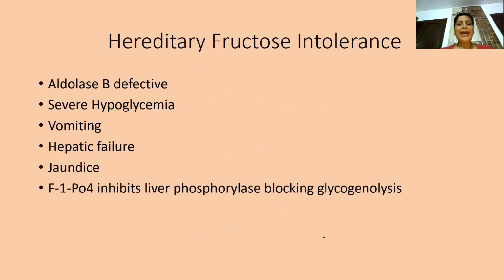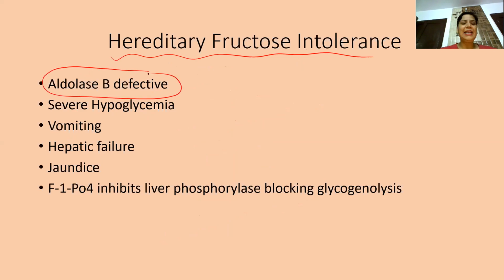Then next we come over to hereditary fructose intolerance. Very important, very frequently asked question. The enzyme which is defective is aldolase B. For understanding this disorder, you should know the metabolism of fructose. If we compare the absorption of glucose and fructose, fructose is transported by facilitated diffusion. Fructose being a sugar, soluble in water, has to be immediately phosphorylated. The enzyme required is fructokinase, and it forms fructose 1-phosphate.